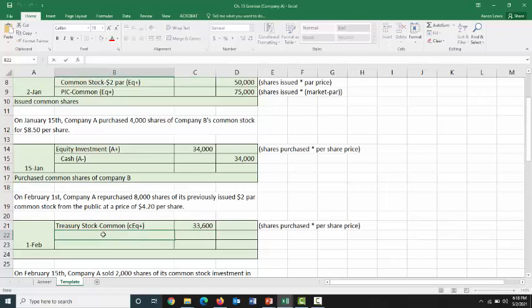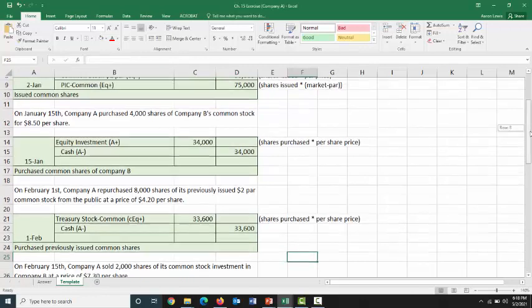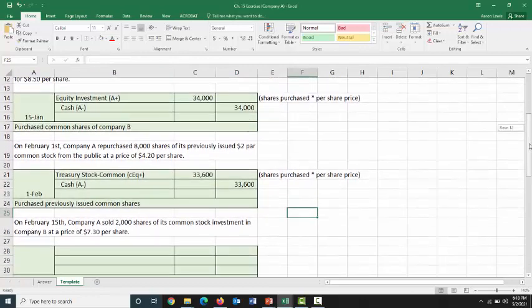And since we are the ones transferring money to another entity, in this case sending cash out to the people that are now former shareholders, we need to decrease our cash account by that purchase price. So we're going to credit cash with $33,600 in this journal entry where we purchased previously issued common shares. Next up, we have February 15th.